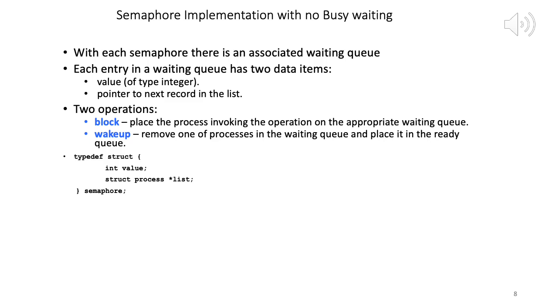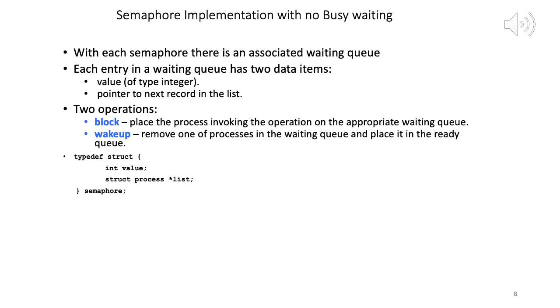Each node has two data items. One is a value of type int, we'll soon see what this is used for. The other is a pointer to the next node in the list.